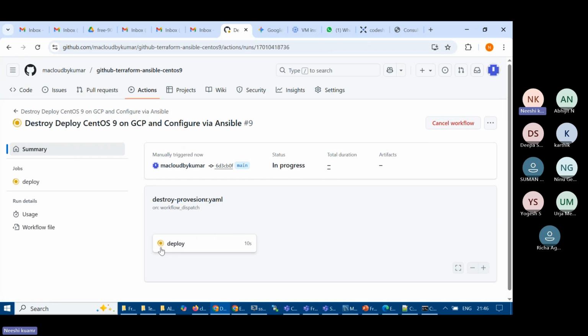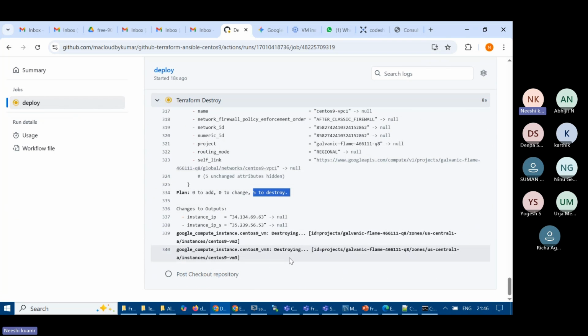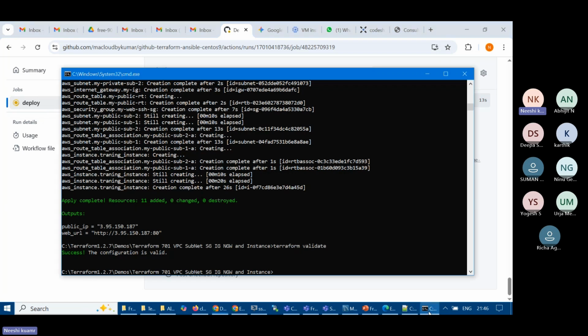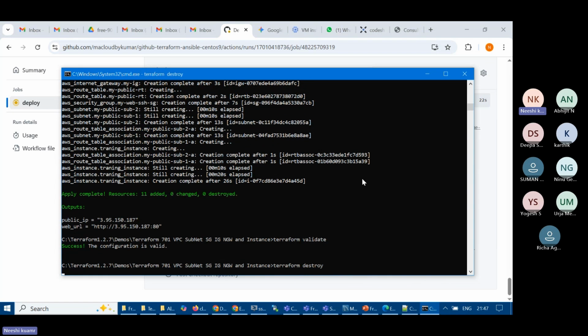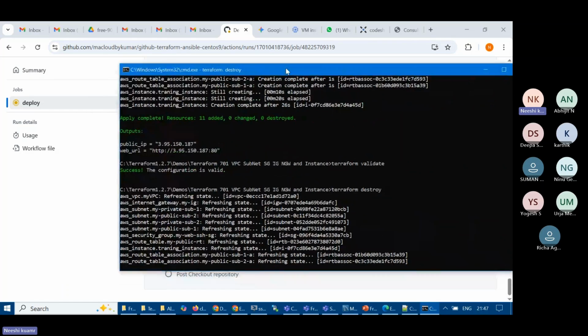Now, when destroy is happening, Terraform will go and destroy the services automatically. Five resources are going to be destroyed within a few minutes. Whatever services we created will be destroyed. I'm going to do the same thing for this Terraform as well, destroy. So all these resources will be destroyed again. It is always good to know how to do automation and what the capability of DevOps is. Anything we can do automated if the tool is supporting it, or if you are using the right skill at the right time.